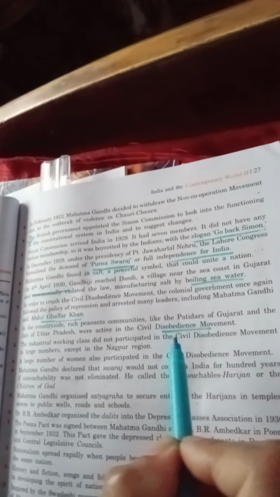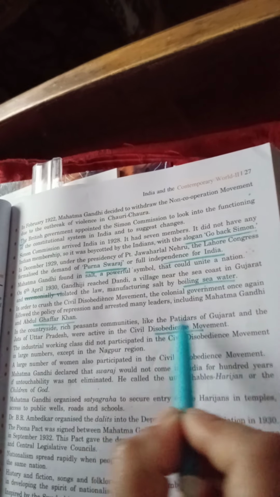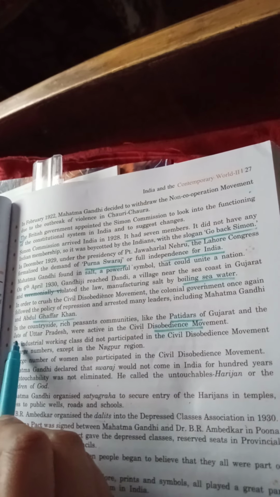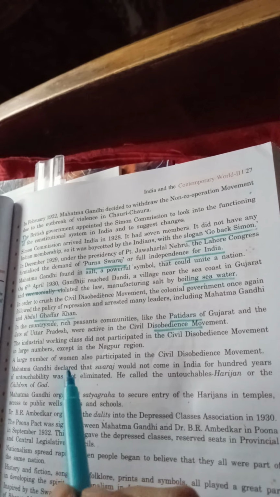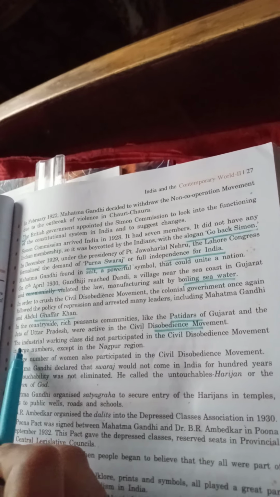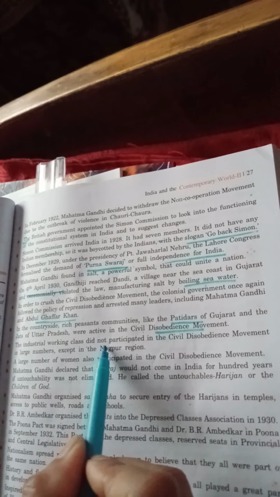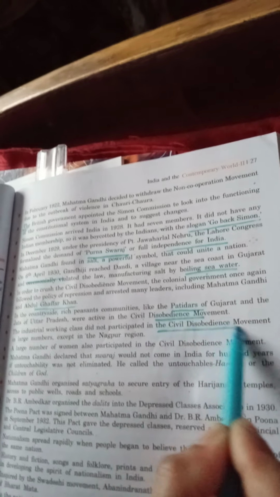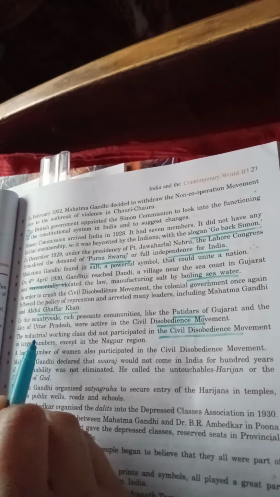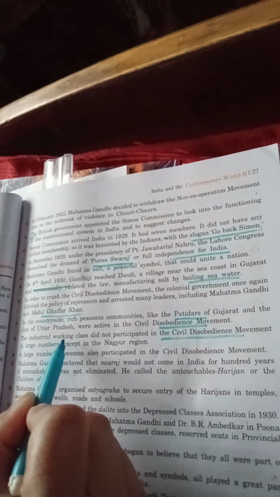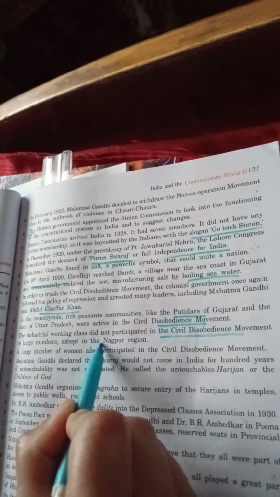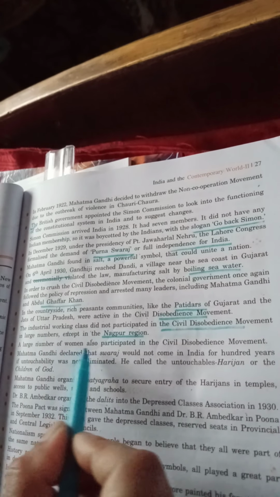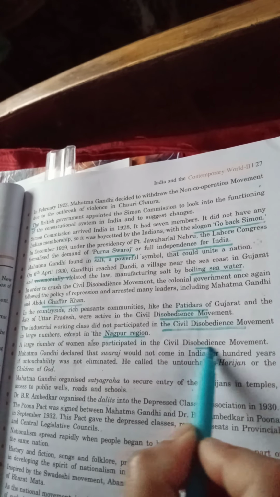So in the civil disobedience movement in Gujarat, the Patidars, and the Jats of Uttar Pradesh, these two communities were very active. The industrial working class did not participate in the civil disobedience movement. Who had not taken part in the movement? The industrial working class, in large numbers, except in the Nagpur region.